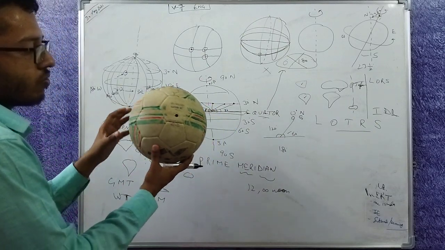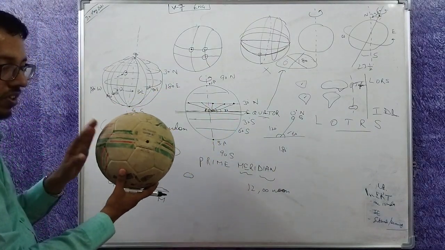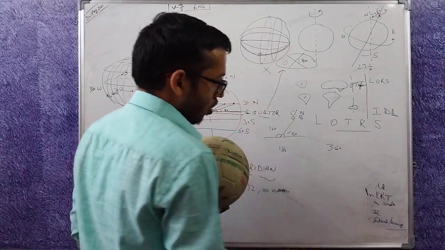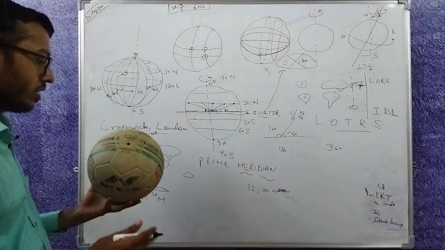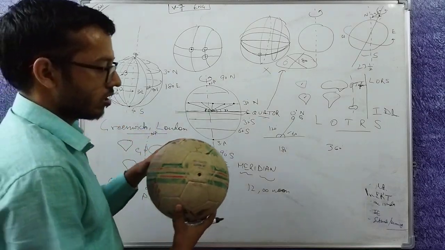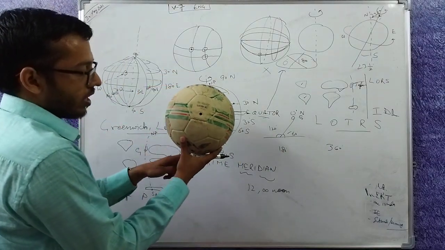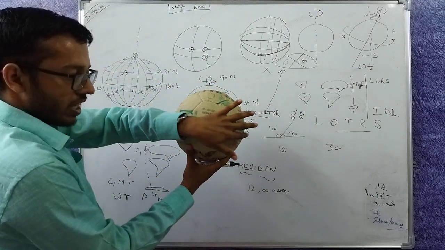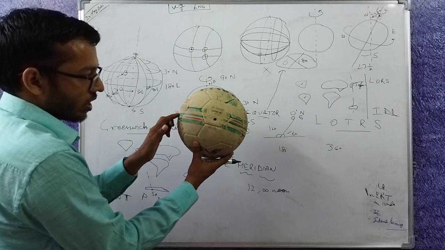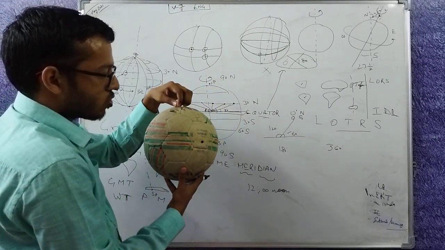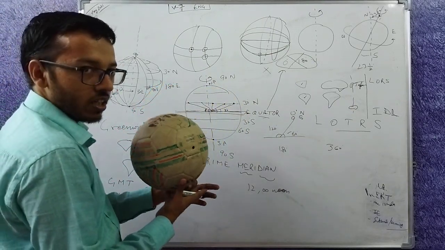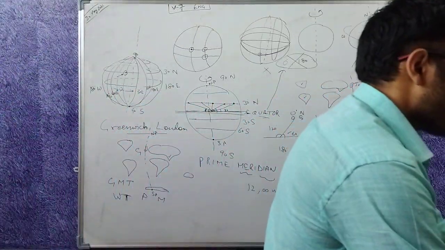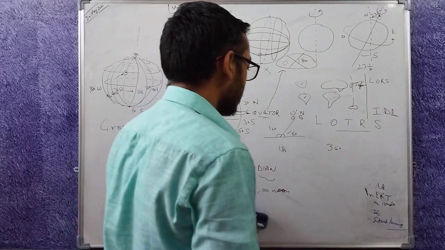This is because a full circle, a full sphere, is 360 degrees. After 360 degrees you always reach the point where you started. This is the convention. Now here you reached 180 degrees. From here you reach 180 degrees east. From the prime meridian you can reach 180 degrees west. These two lines will actually be one line at the back of the prime meridian. So how are they one line? Let's see.